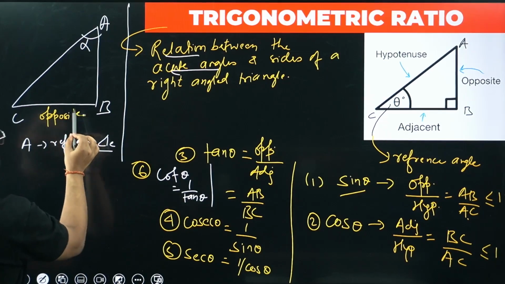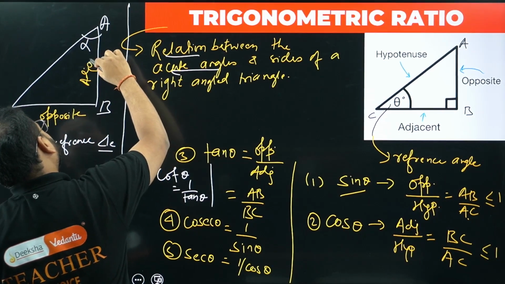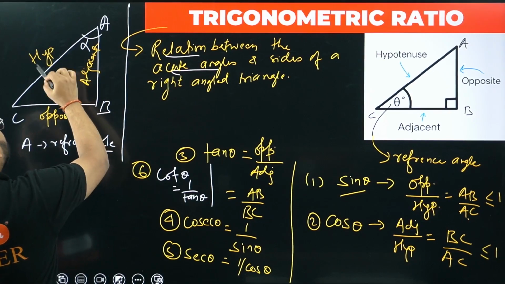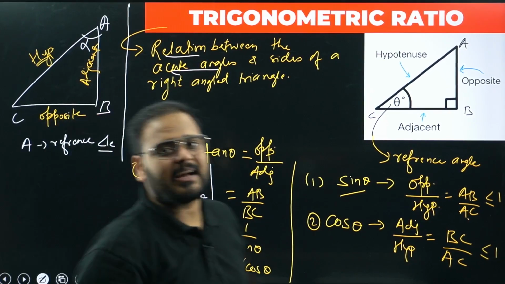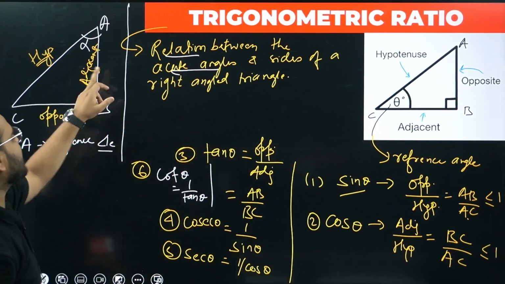Opposite. And this will become what? Adjacent. Please check. Will this change? Of course not, sir. Hypotenuse will remain the same, because it is the largest side of a right angle triangle. Is it clear? Yes, sir. So only the opposite and adjacent will change their position.